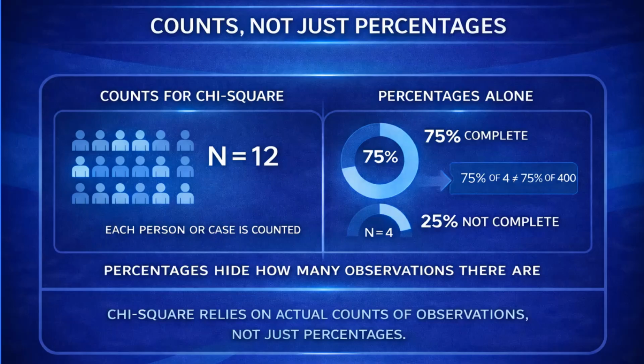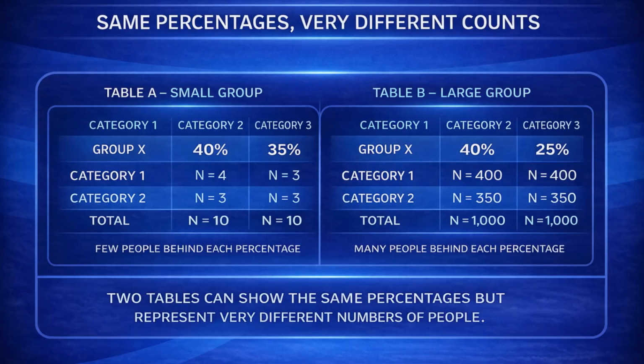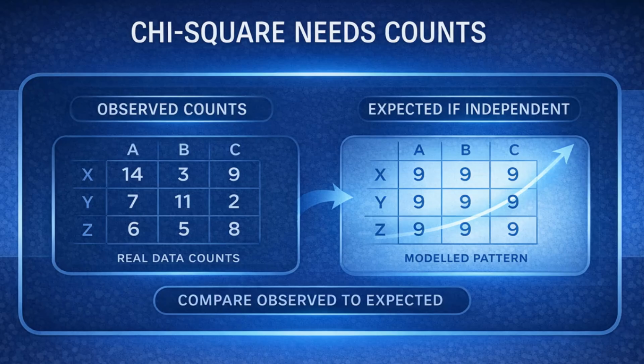Percentages also cannot replace counts because they hide the actual number of observations on which the pattern is based. Two tables can show the same percentages, but represent very different numbers of people. Chi-square requires raw counts, so it can compare the observed pattern of cases to the pattern that would be expected if the variables were independent.